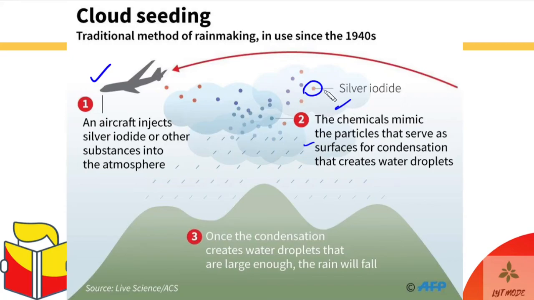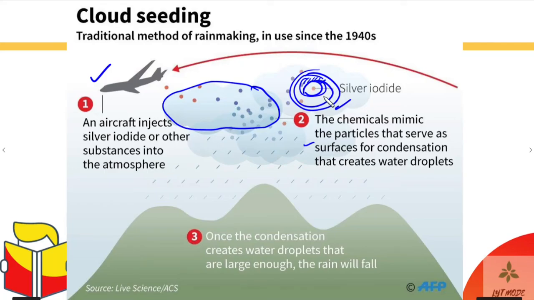So once that happens, water droplets start condensing on it, and slowly this becomes a drop, and then a larger drop, and then a larger drop. First of all there are a lot of drops which are creating this cloud, and then ultimately the weight of the droplet becomes large enough for it to not stay suspended in the atmosphere anymore, right?